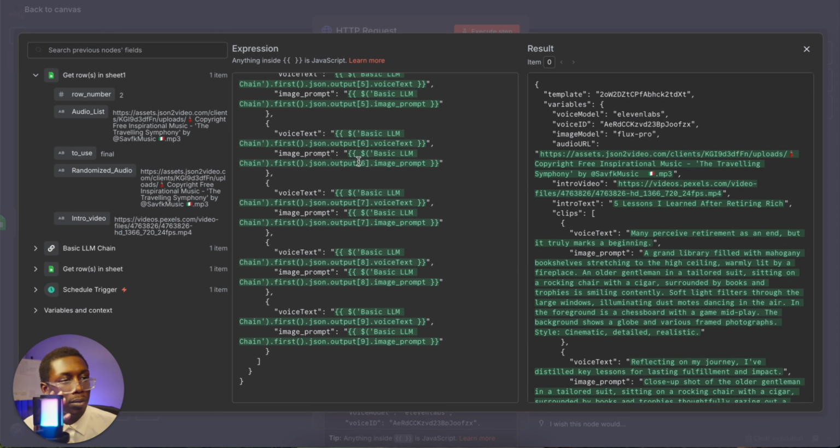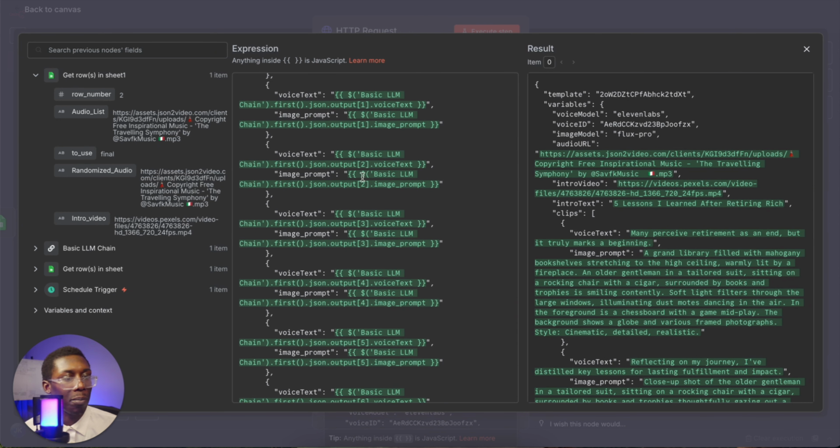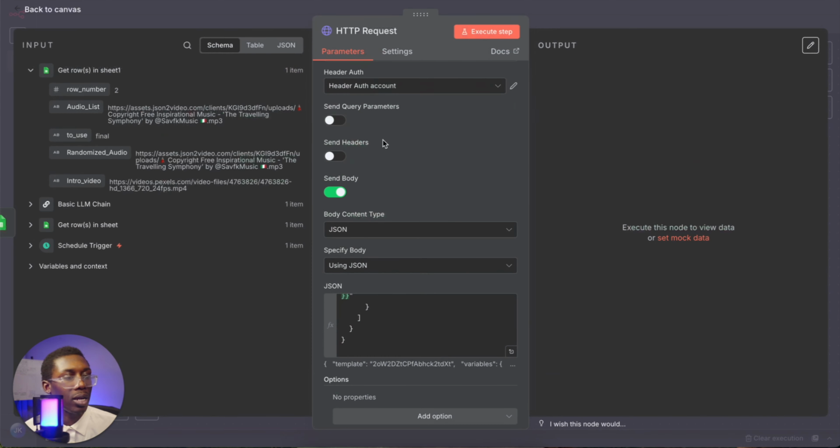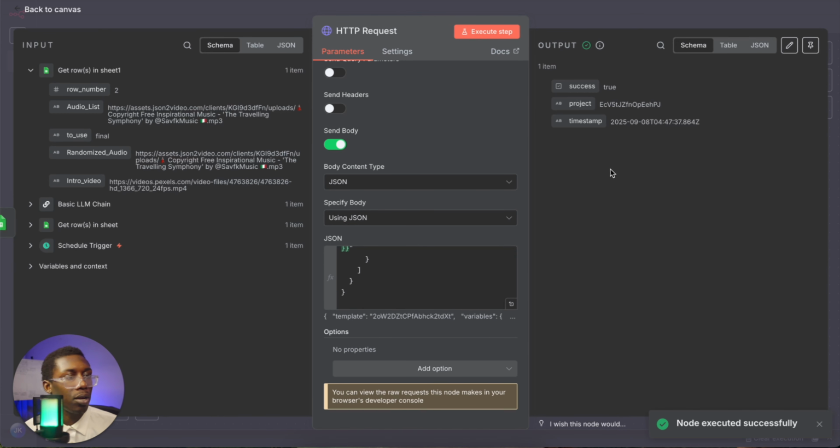That's all good. And then again, if you see any red over here or any errors, you can go ahead and copy and paste all of this and post it into Claude and ask what's wrong. But we'll execute the step here, and right here, it should pull everything. So we execute the step, and yes, it was a success right here.